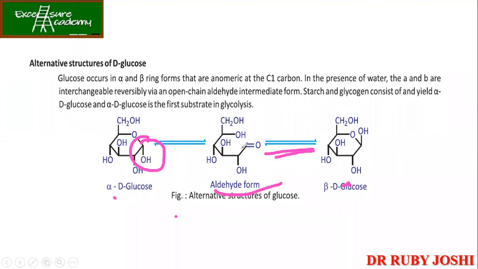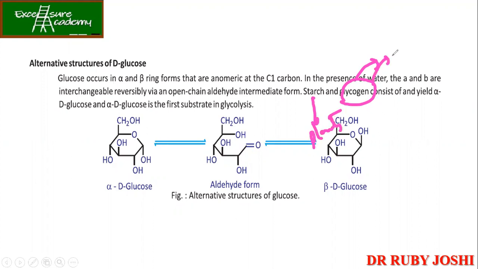So you can see that the chain has got open and double bond O is formed. ठीक है? Aldehyde means you have got the CHO group. Now, starch and glycogen consist of and yield alpha D glucose, and it is the first substrate in the glycolysis. Okay, so glycogen जो रहता है ये हो गया आपका storage house, a storage form of your glucose in the mammals. Whereas starch is the storage form in the case of the plants, है ना?